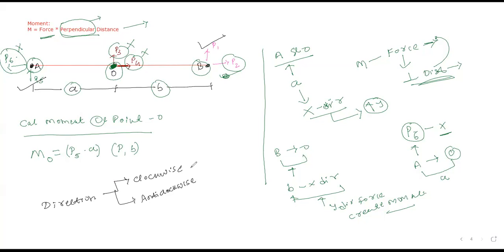Is it clear? One is clockwise and another is anti-clockwise. Clockwise means take a clock, and the direction in which the clock moves we call clockwise. Right? This direction. Take a clock, and the direction opposite to the clock's direction, we will call anti-clockwise. Is it clear? Please confirm.